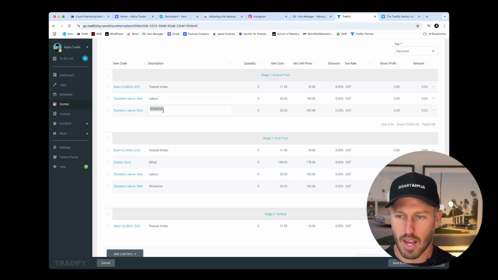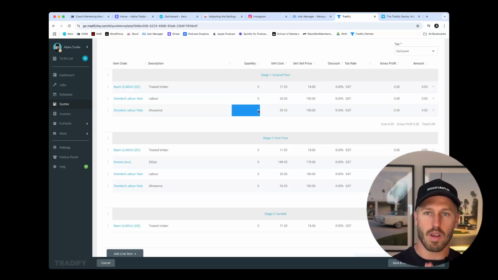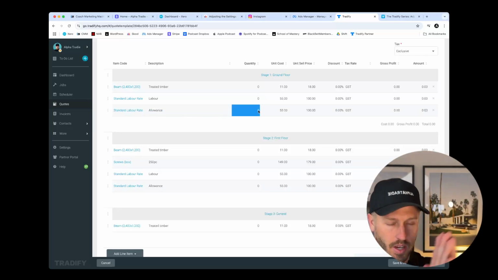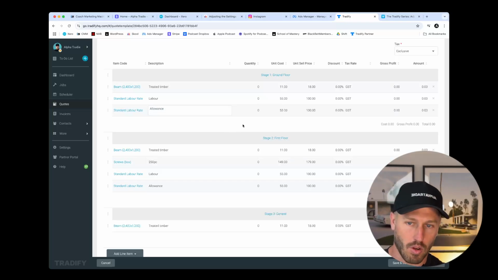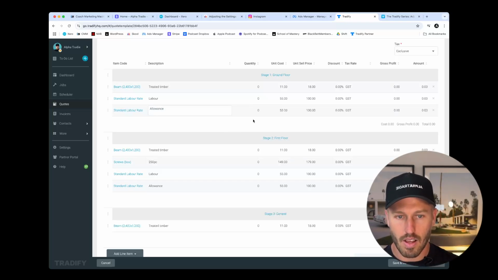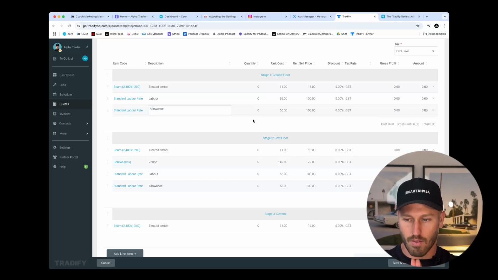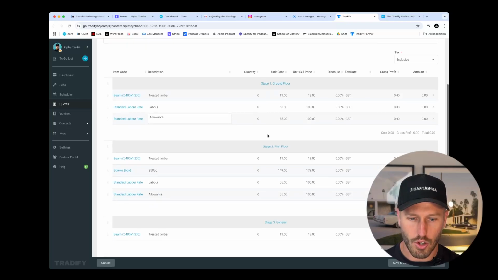And then we also want to have a blank allowance item for things like if it's a job in the city, if there is significant travel time, if there is 4 guys going to site for 5 days and the site is half an hour away, you would want to add 1 hour for every person for every day on site into your allowance. That's above and beyond how much time they're going to be spending on site. Because I want to make sure that we cover every dollar, every cent, every minute, so that we can drive maximum profitability. So I want to show you how this will look.